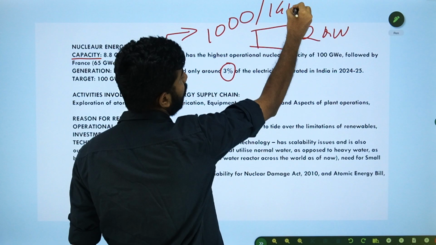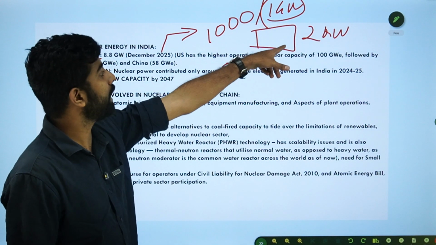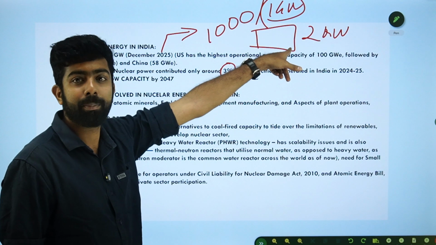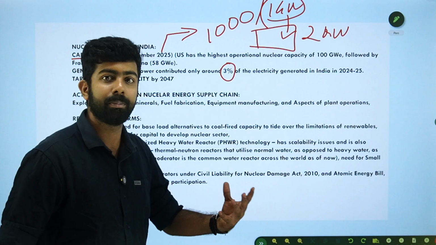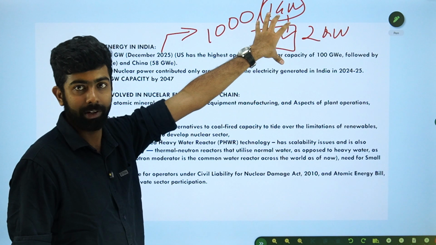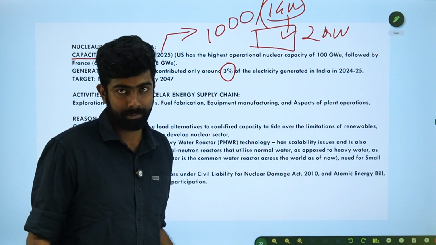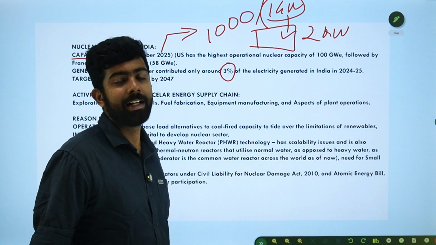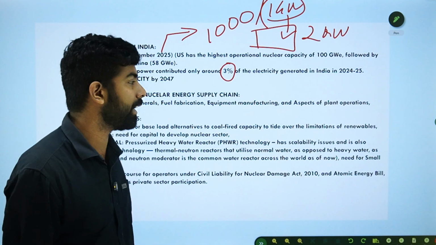So this is the actual generation. Only 1 gigawatt is being generated, and if this 1 gigawatt is met by that nuclear reactor, it simply means that the nuclear reactor is meeting only 1 gigawatt. The capacity is there, but that is not needed. That is the difference between capacity and generation. The same goes for any type of energy, so please keep that in mind, right?